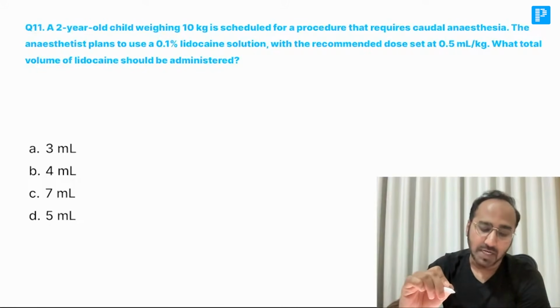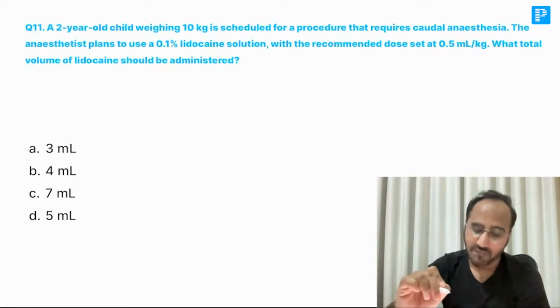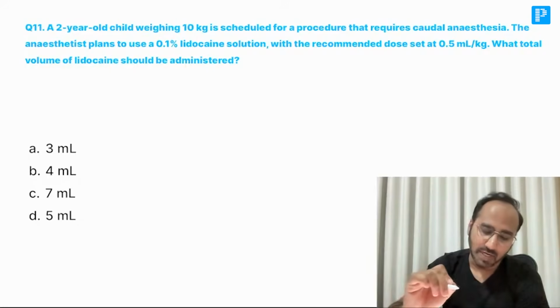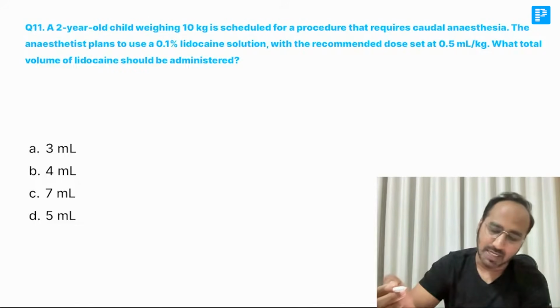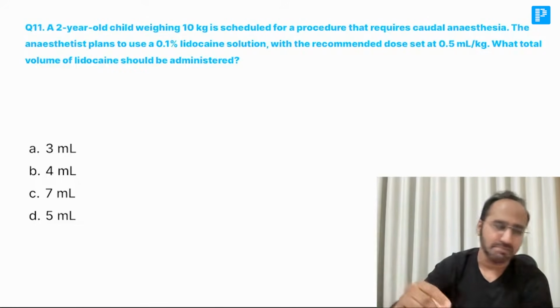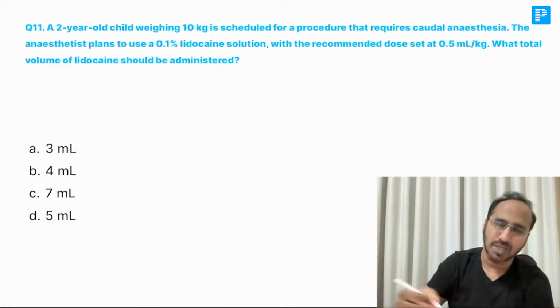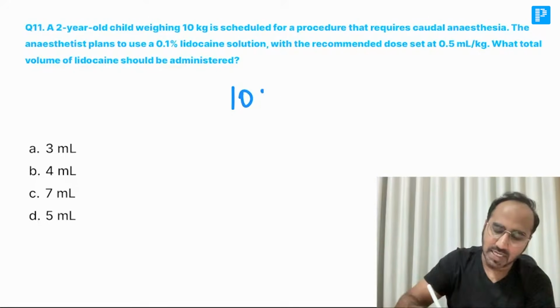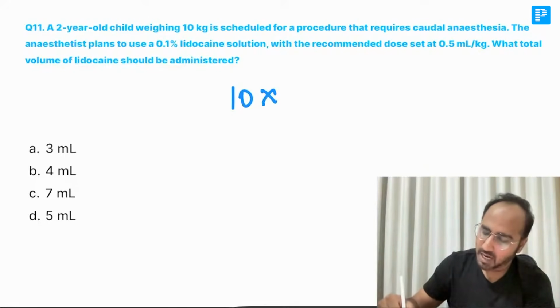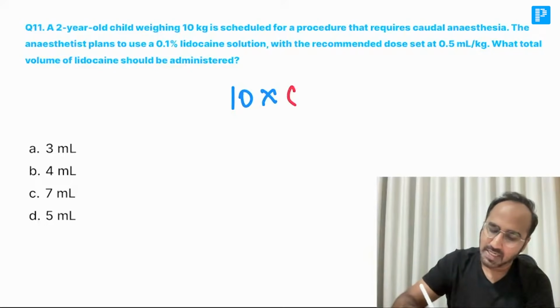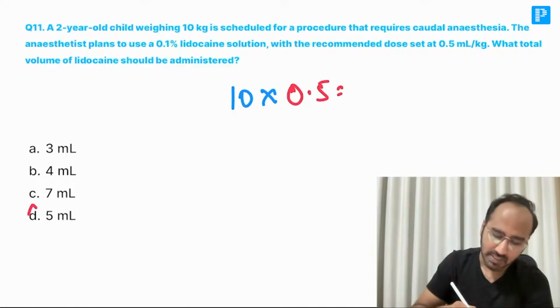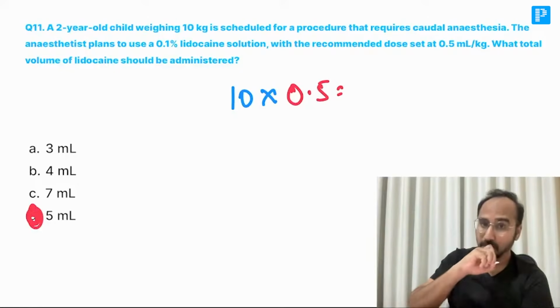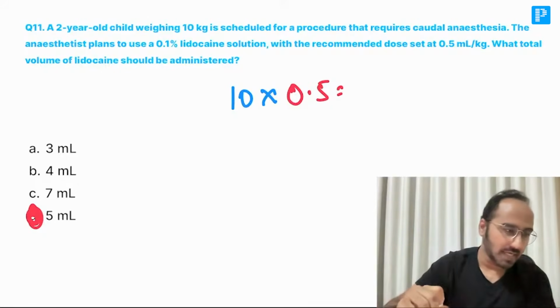Now, a 2-year-old child weighing 10 kg is scheduled for a procedure that requires caudal anesthesia. The anesthetist planned to use 0.1% lignocaine. The recommended dose is set at 0.5 ml per kg. What is the total volume of lignocaine that needs to be administered? That is very simple, guys. He has given you two things. The weight of the child is 10 kgs and how much should be given: 0.5. 10 into 0.5 is how much, guys? 5 ml. 5 ml of total lignocaine can be given to this child.